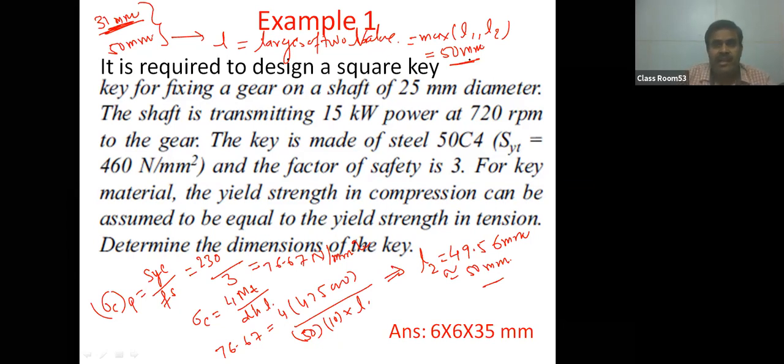Our key should pass in both criteria. If we take 31 mm, the key will pass only in the shear criteria and will fail in the compression criteria. But if you take 50 millimeter, it will pass in both compression as well as shear criteria. So always you have to take the maximum. So this is the length of the key that you have found.